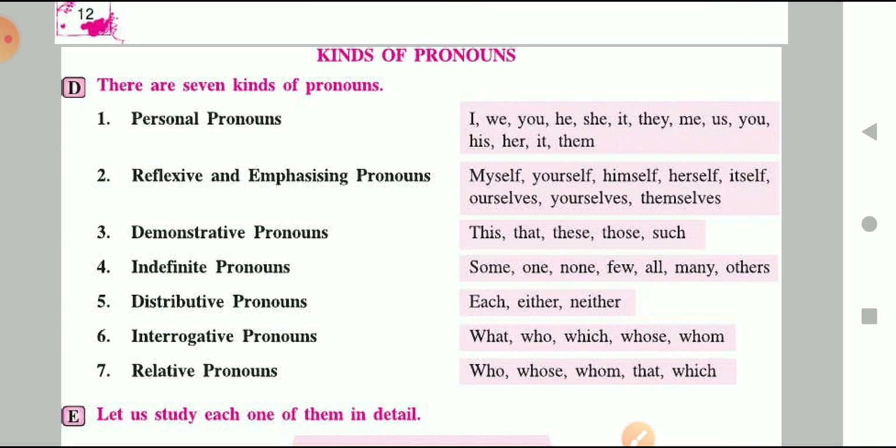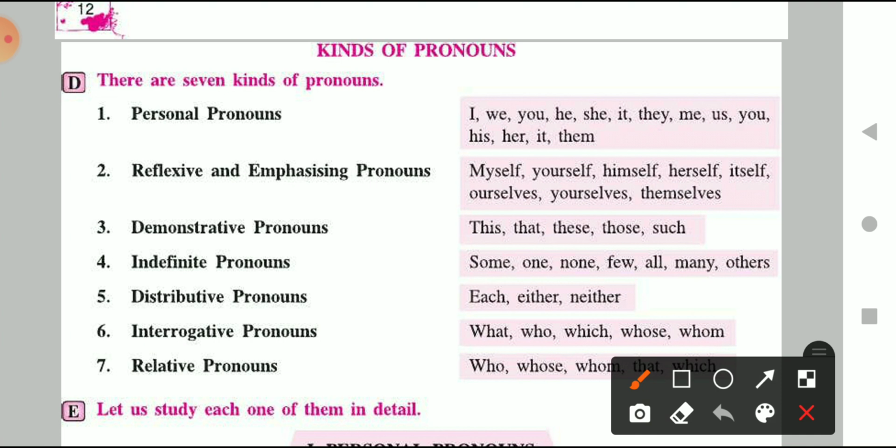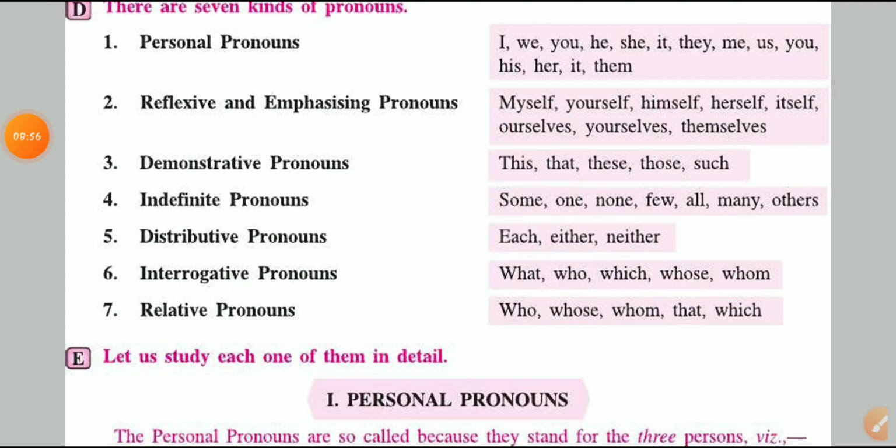Now let's move on to the types, or you can say kinds, of pronouns. So there are 7 kinds of pronouns. What are those? Personal pronoun, reflexive or emphasizing pronoun, demonstrative pronoun, indefinite pronoun, distributive pronoun, interrogative pronoun, and relative pronoun. These are the 7 types of pronouns. Now we are going to talk about personal pronouns first.